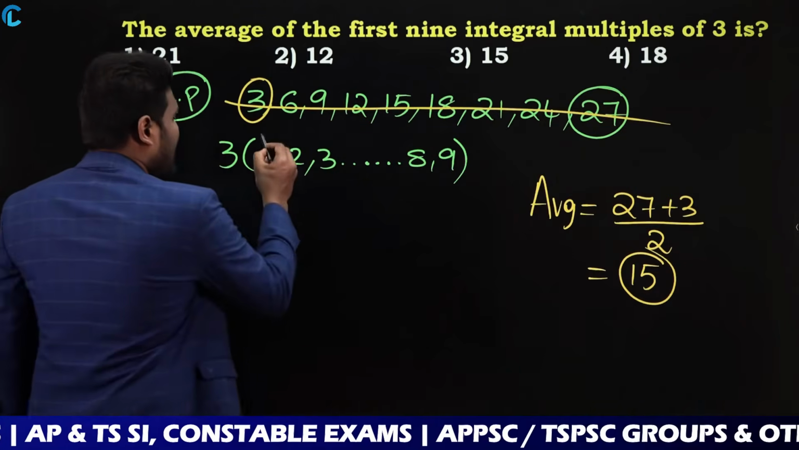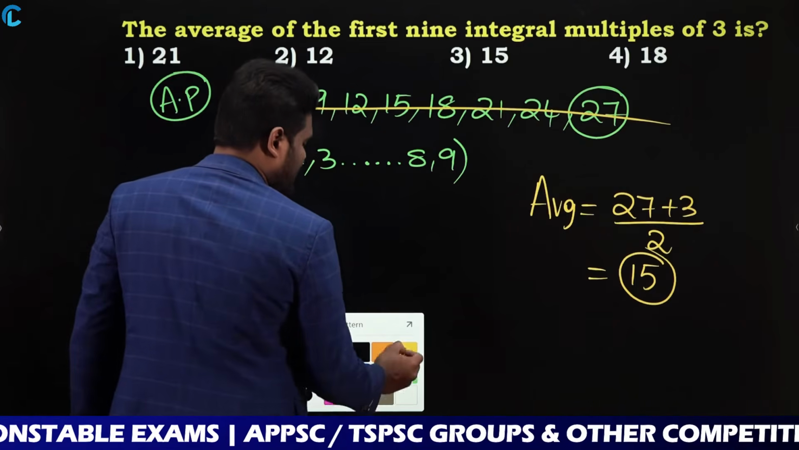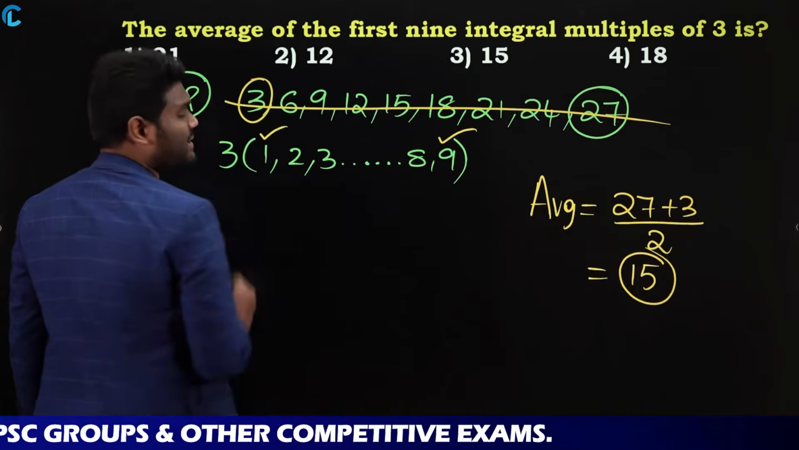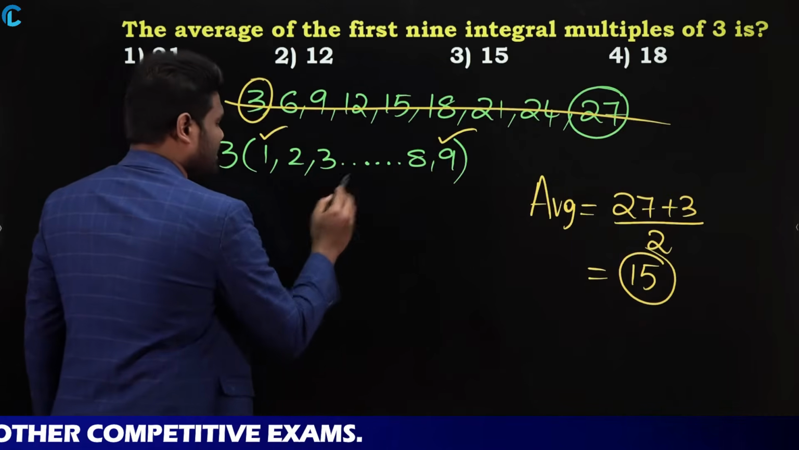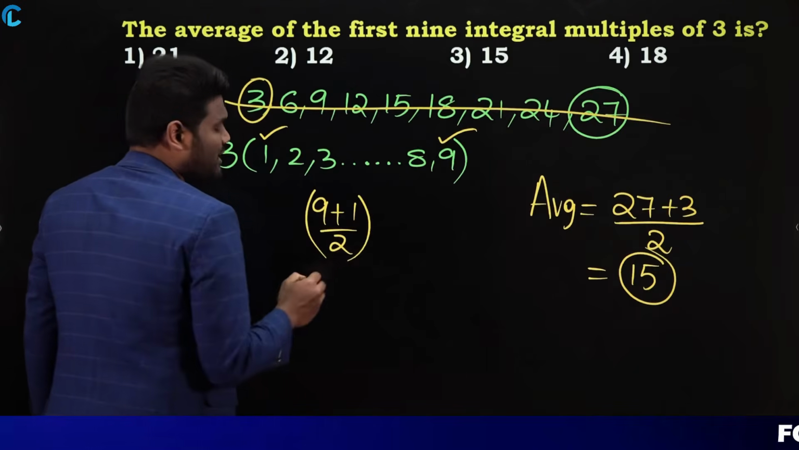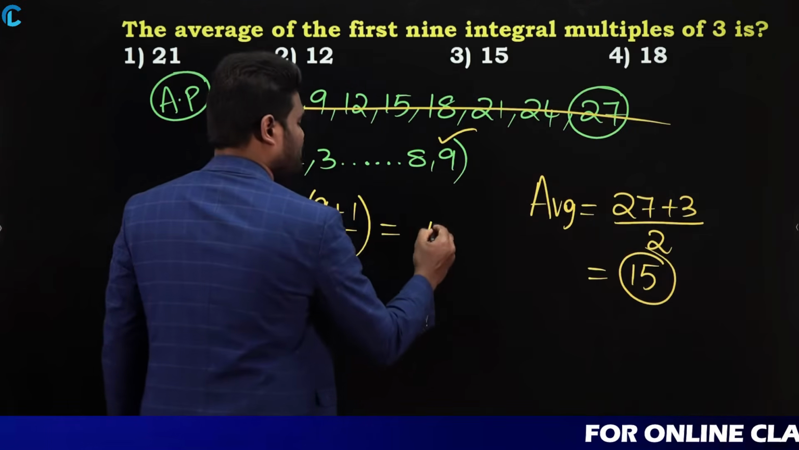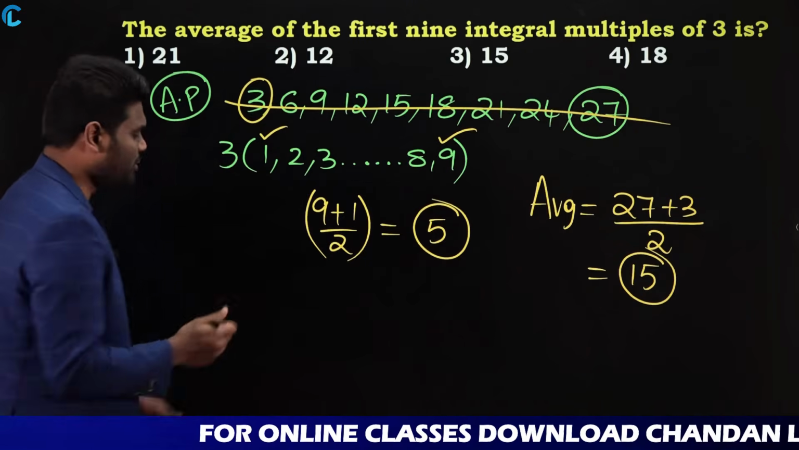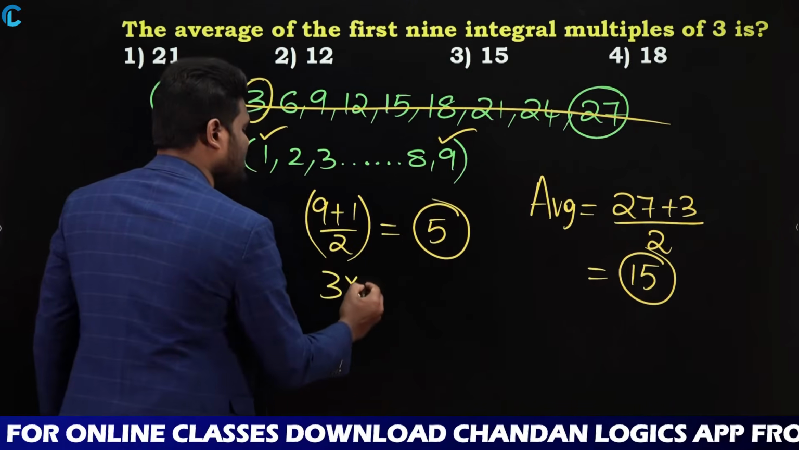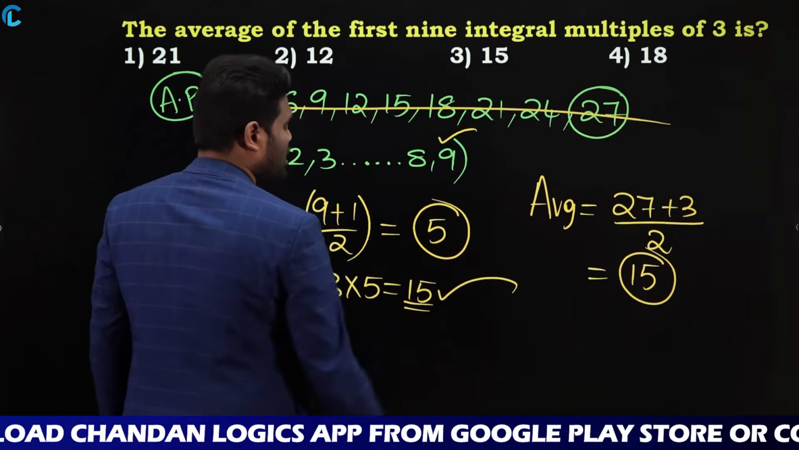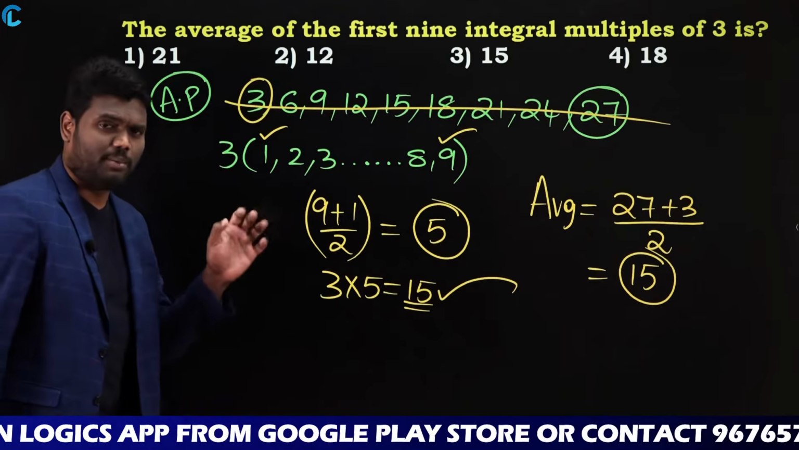Now if you look here, what is the highest number here? The highest number is nothing but 9. And what is the smallest number here? The smallest number is nothing but 1. So average is nothing but 9 plus 1 by 2, which is nothing but 5. Now it is saying that it should be a multiple of 3. As it should be a multiple of 3, this is going to be 3 into 5. So 3 into 5, that is nothing but 15. So we can say that the answer for this question is going to be 15.